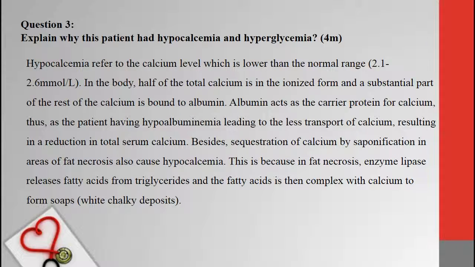Moving on to question 3, explain why this patient had hypocalcemia and hyperglycemia. Hypocalcemia refers to the calcium level which is lower than the normal range, which is 2.1 to 2.6 millimole per liter. In the body, half of the total calcium is in the ionized form and the remaining calcium is bound to the albumin. Albumin acts as a carrier protein for the calcium, thus, as the patient has hypoalbuminemia, leading to less transport of the calcium, resulting in the reduction in the total serum calcium.